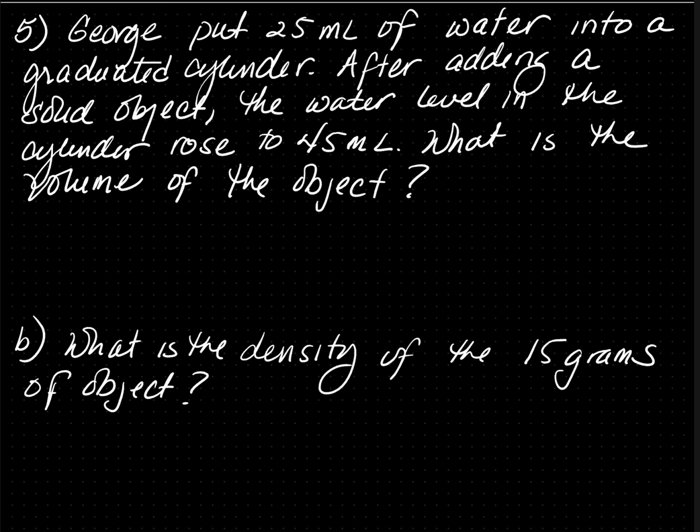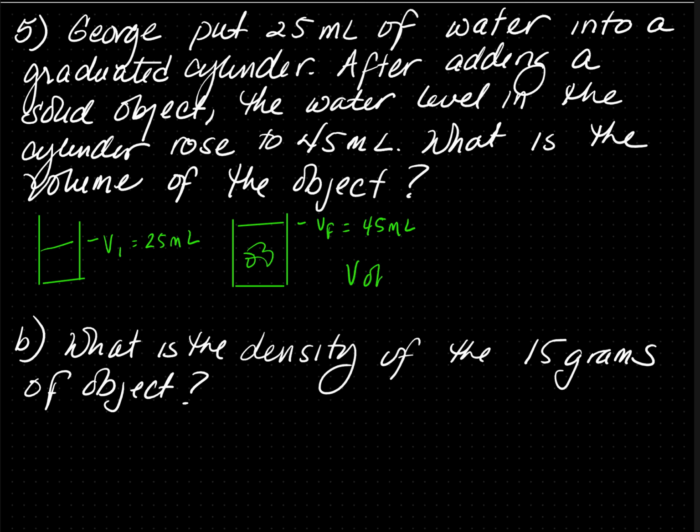So what we have here is a cylinder. In the cylinder, we have water. This is my V initial. My V initial was 25 milliliters. An object was placed in and the water rose. This is my final volume, which is 45 mL.